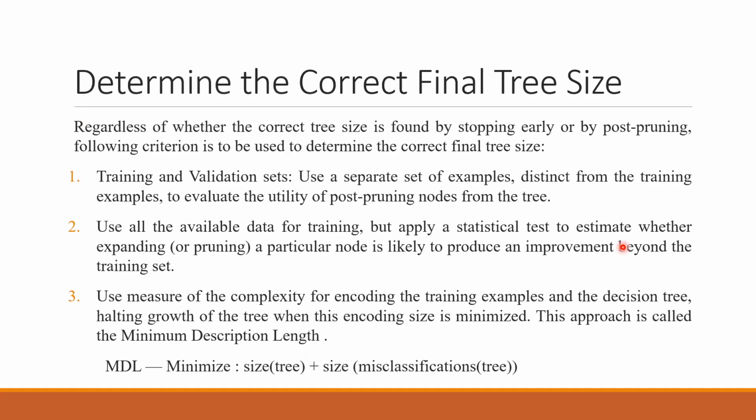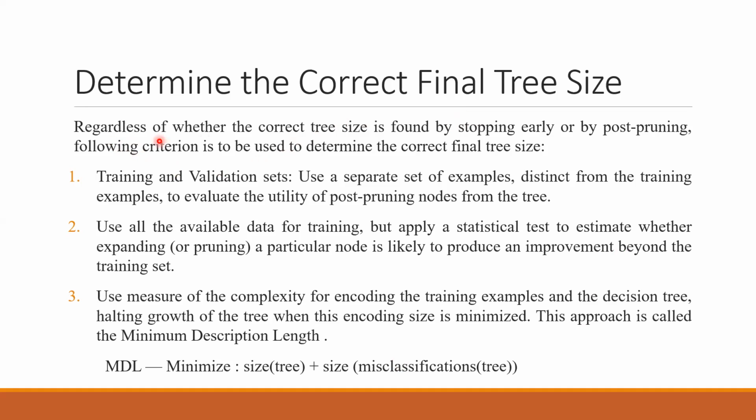So these are the two methods. Now, how to determine the correct final tree size? Obviously it's fine that we will be growing it and then removing, but when to stop removing? Even if you're doing post pruning, you should be able to predict it in a way that you stop at the right time, at the perfect final tree size. You should not prune more.